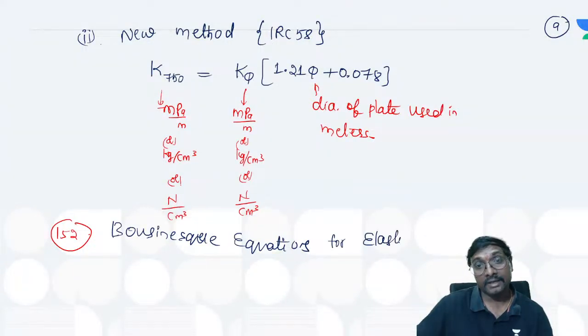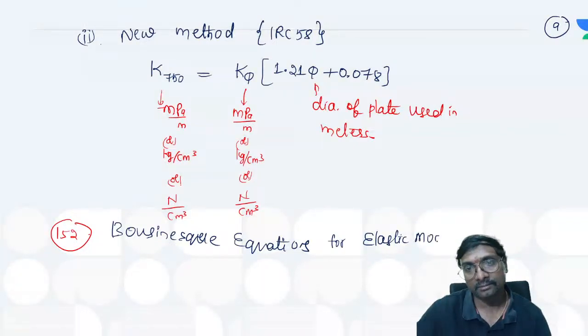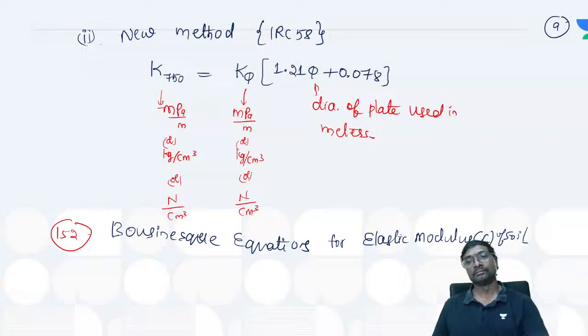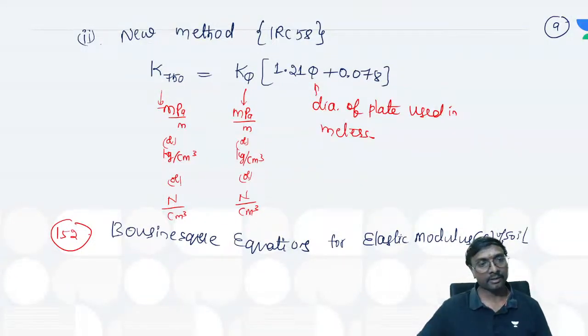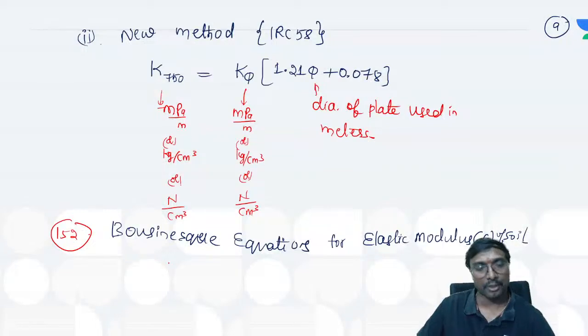They are for the elastic modulus calculations. How can you get that? Tell me. What equations has Bose-Nash given, if you remember, all of you?